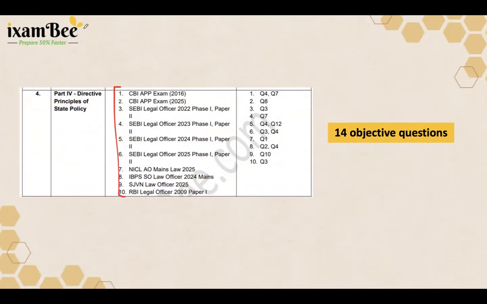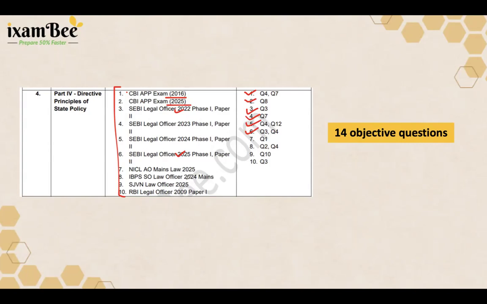If we break this down, CBI APP in the year 2016 had asked 2 questions, right? And in 2025, it asked 1 question. SEBI has consistently asked questions from 2022 to 2025, 1 question each in 2022 and 2023, and 2 questions each in 2024 and 2025.